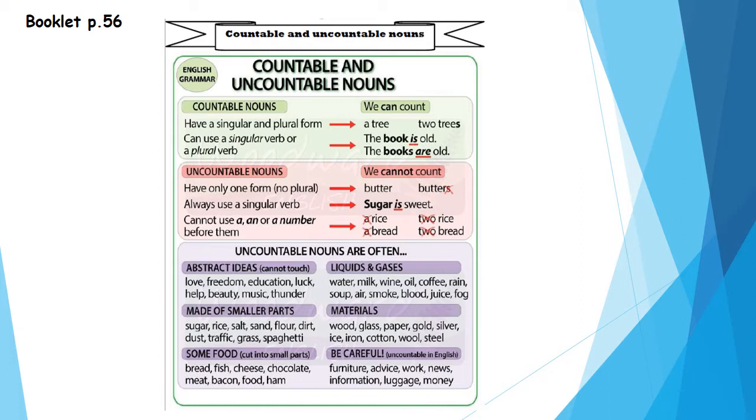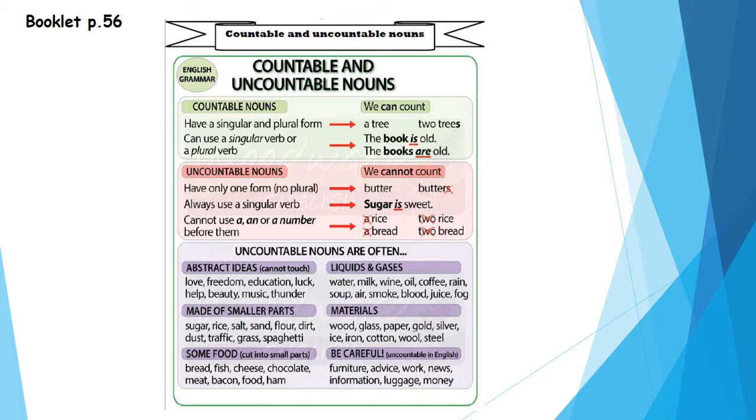Let's see. Uncountable nouns have only singular form. Always use a singular verb after the noun. For example, sugar is sweet. We cannot use a or an or a number before them. For example, I cannot say a rice, two rice, a bread, two bread. Okay? Uncountable nouns are often abstract ideas, things we cannot touch.